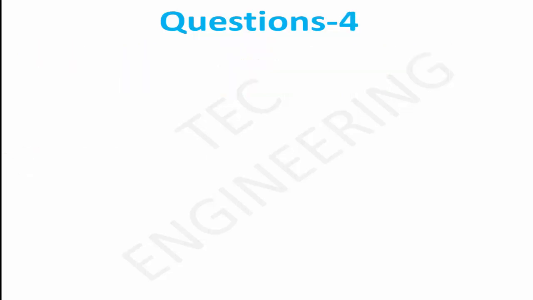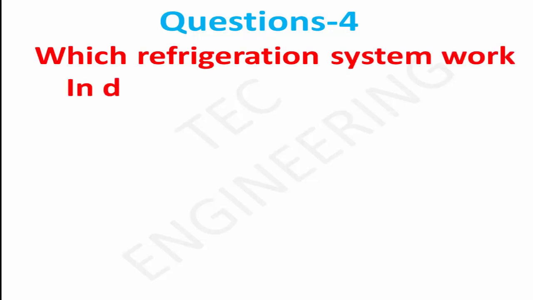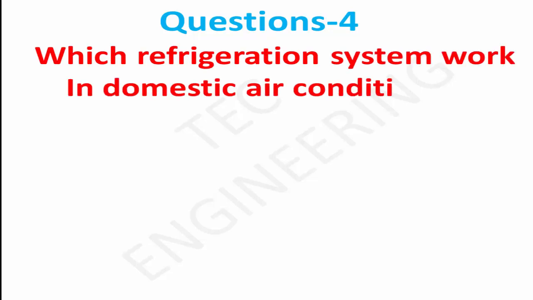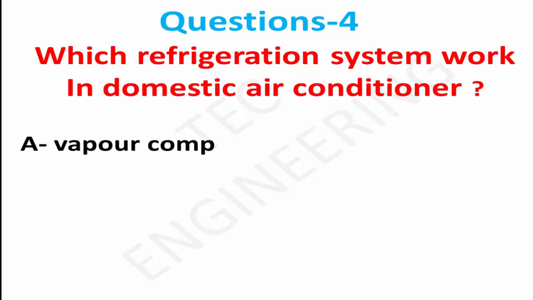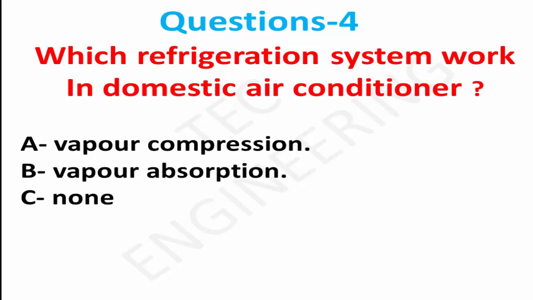Question 4. Which refrigeration system works in a domestic air conditioner? Option A, vapor compression. Option B, vapor absorption. Option C, none of these. Right answer is option A, vapor compression.